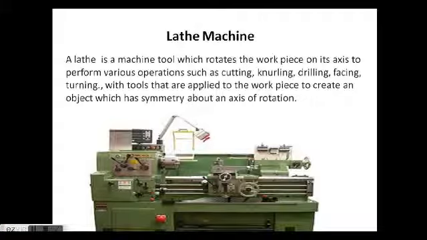This is a lathe, which rotates the workpiece on its axis to perform various operations such as cutting, knurling, drilling, facing, turning, with tools that are applied to the workpiece to create an object which has a symmetry about the axis of rotation. Here, this is a chuck. We are going to hold a workpiece in this chuck, and the chuck is connected to the headstock.